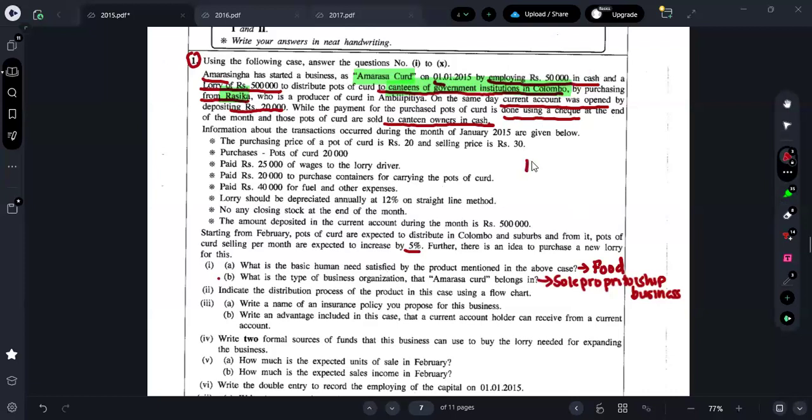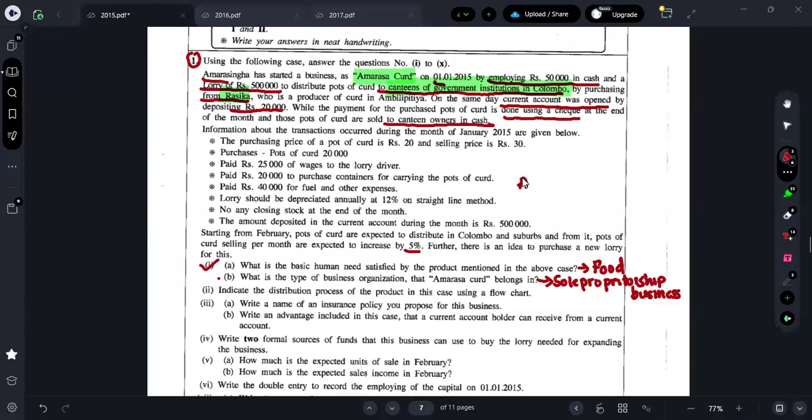Now, Amarasa Curd, what is he doing, guys? Let me use this space. Now I'm answering question number 2, Roman number 2. Guys, please don't get lost. Just do along with me and see what I am doing. I'll be scribbling here and there in the paper, so make sure that you all know the question number. So this one is done.